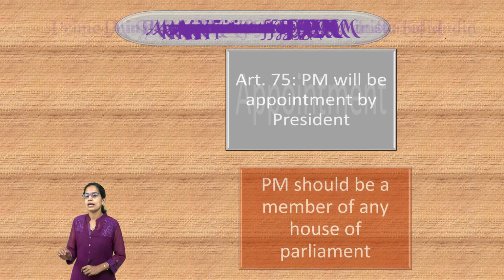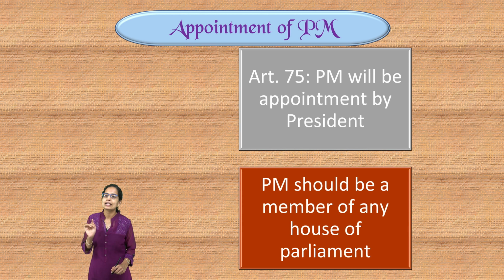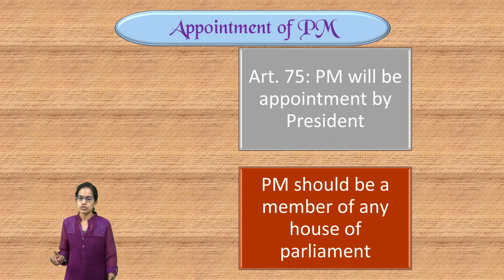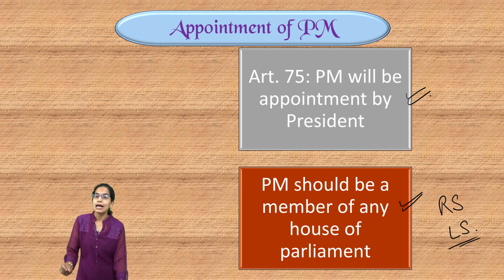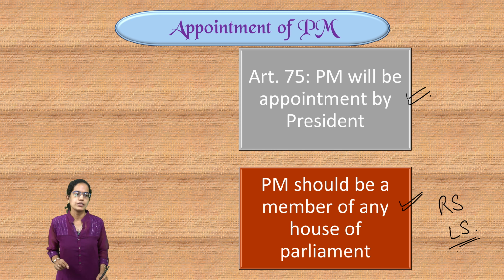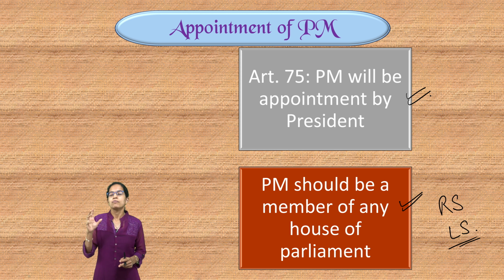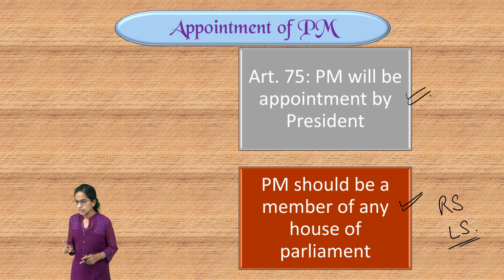Now, how is the Prime Minister appointed? Under Article 75 of the Indian Constitution, Prime Minister would be appointed by the President, and Prime Minister should be a member of any of the houses of Parliament. It can be Rajya Sabha, it can be Lok Sabha, but Prime Minister has to be a member of the House of Parliament.